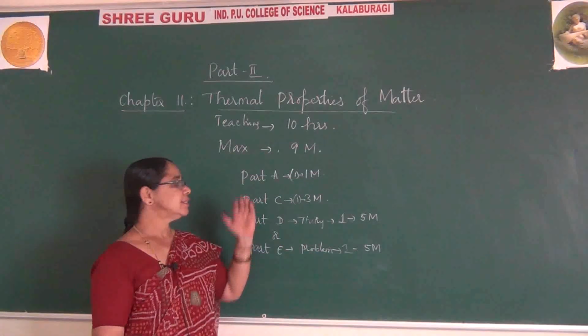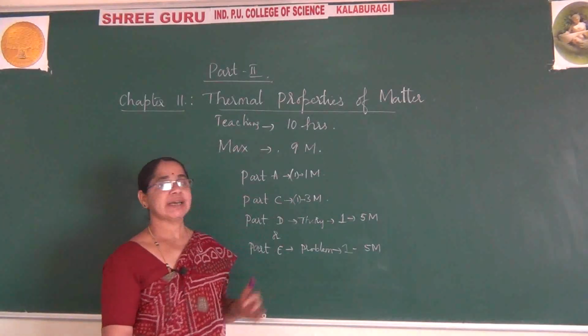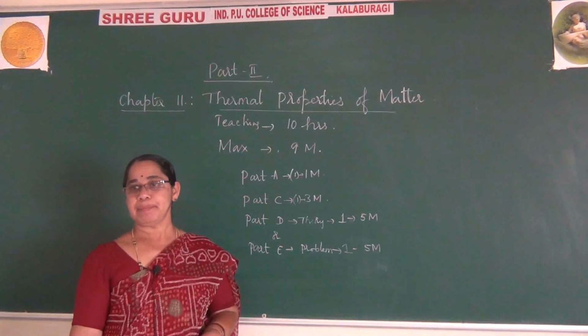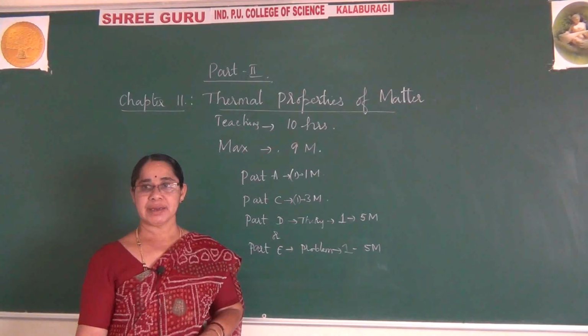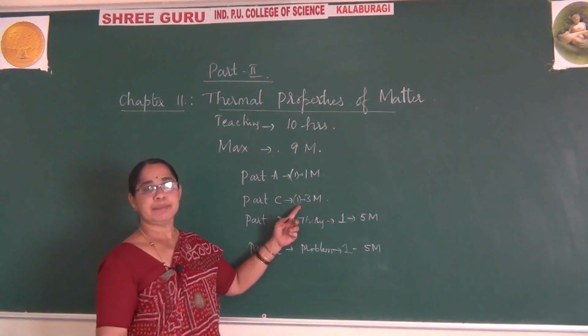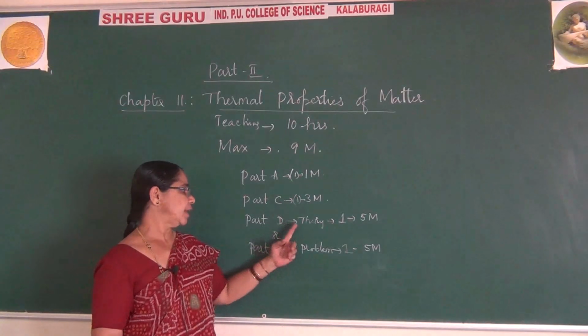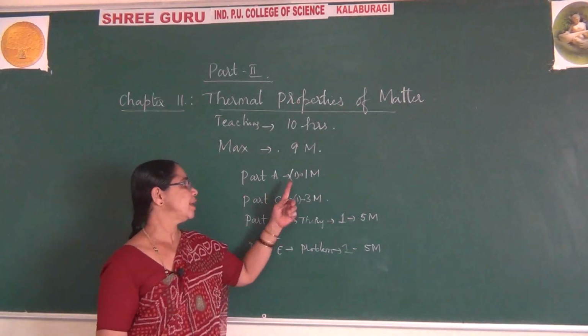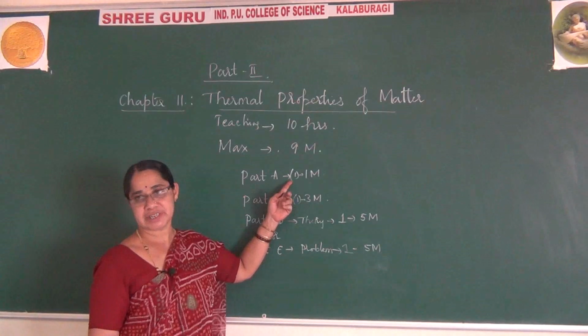Is it clear? Sometimes they may also ask some part B questions which are of 2 marks. They may directly ask 2 questions from part B, due to which you will get 1 5 mark problem. You need not expect 1 mark question there.